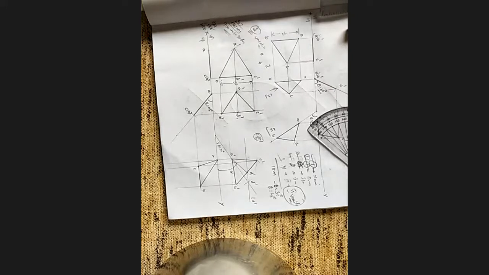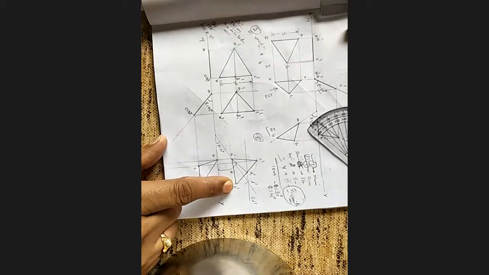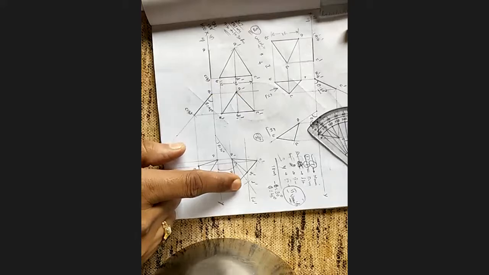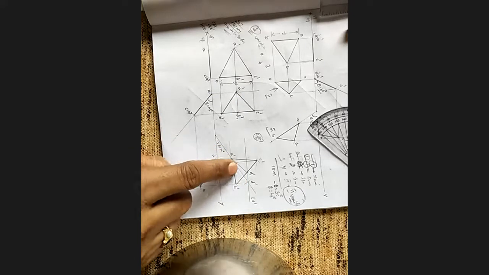Sir, yes, amma. Sir, in the third stage, A dash, B dash, what is the measurement, sir? B dash, B dash. Yes, sir. This length, amma. Copy. We are copying. First thing, first you have to define theta and alpha.